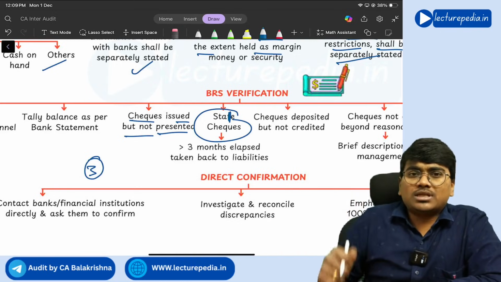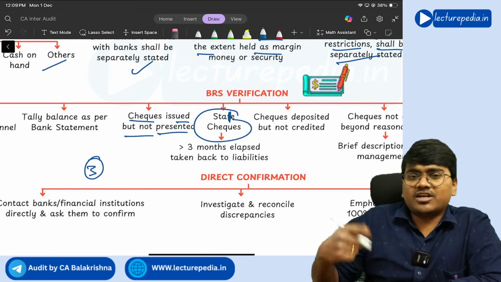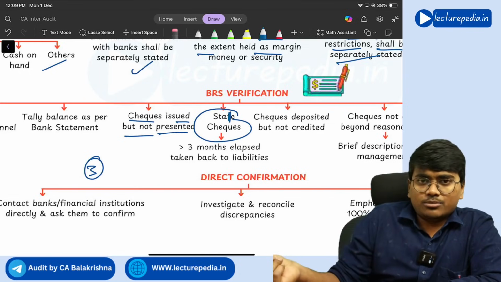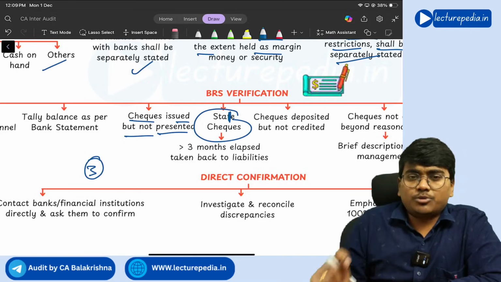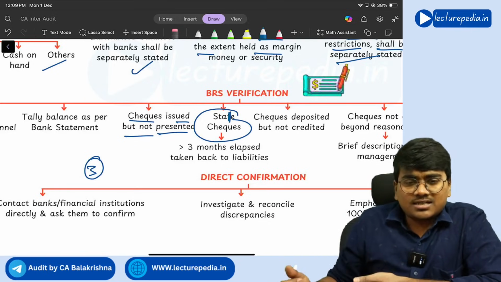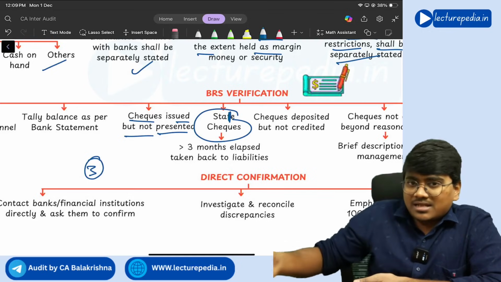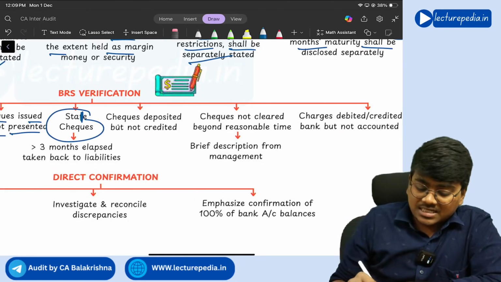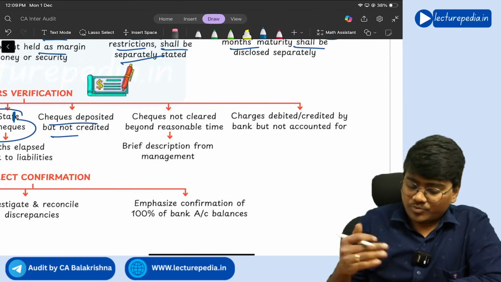Generally, to whom will you give the check? For your trade payables, for your liabilities you will give the check. You have given a check to one of the liabilities. That person has not deposited, time has completed. Now your liability is not yet cleared, so you need to bring back this amount again to the liabilities. Understanding? Yes.